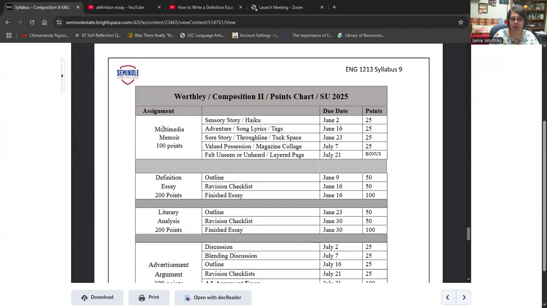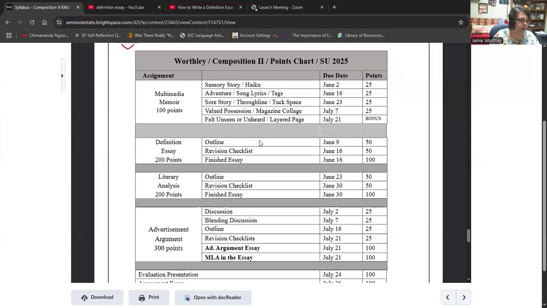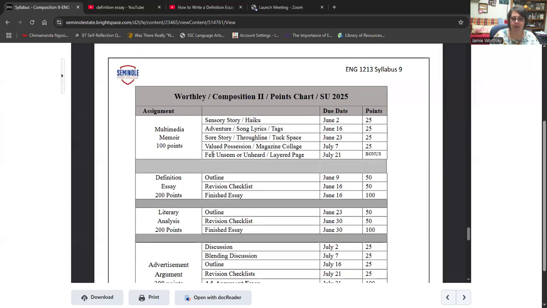And so we're going to start with a journal, a memoir, meaning our memories. So we're journaling our memories in that, not just what we ate today or how we're feeling, which there's nothing wrong with that. But we just want to look at the stories that made us who we are. So we're going to do those every Monday. Once a week, we're going to do a multimedia memoir. Actually, no, once every other week. So this is not a 4-week class, it is an 8-week class. So every other week, we're going to do a memoir.